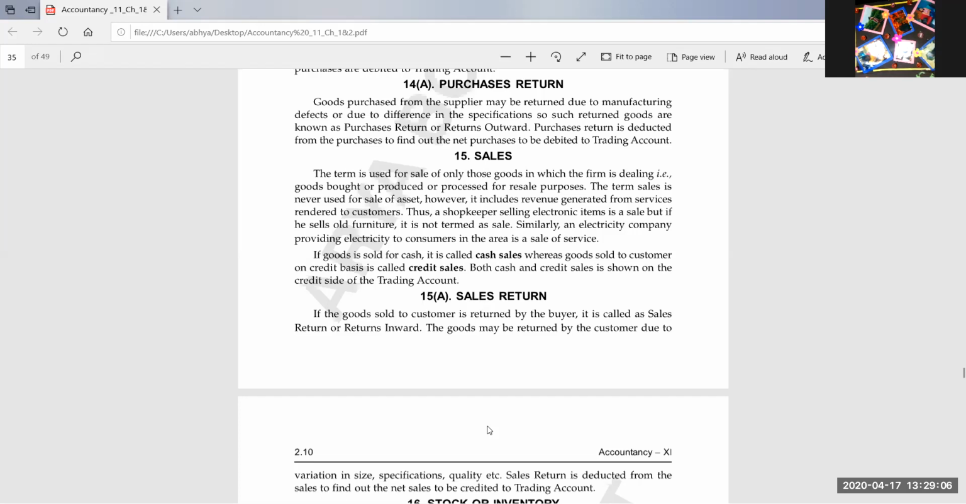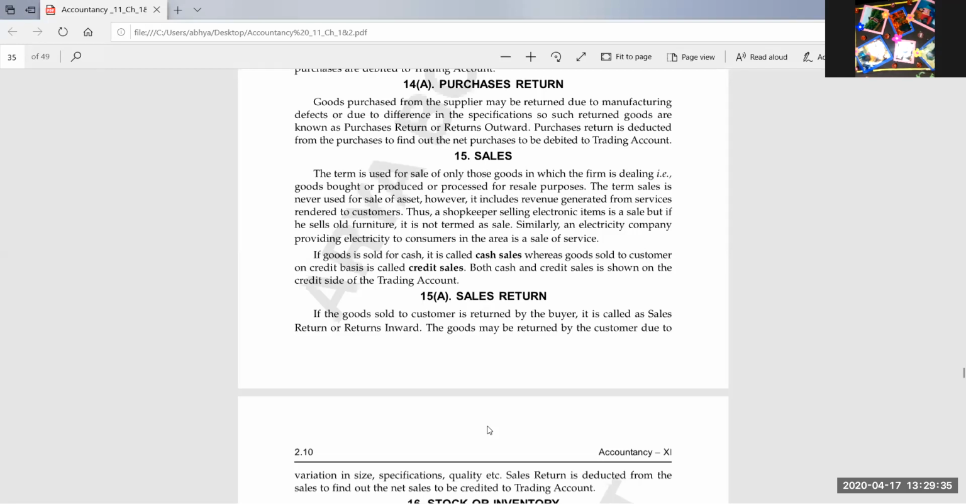Now suppose the same chair is defective, and we are further returning it to the seller from whom we have bought it. What will it be called? Our consumer has returned the chair to us because the chair was defective, and we are further returning that chair to the seller from whom we have bought it. So this transaction will be known as purchase return.